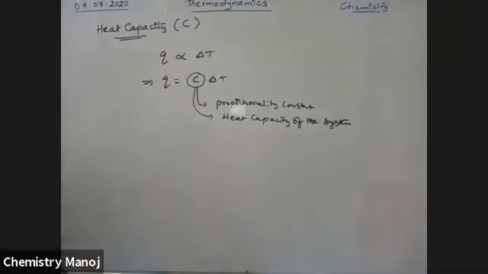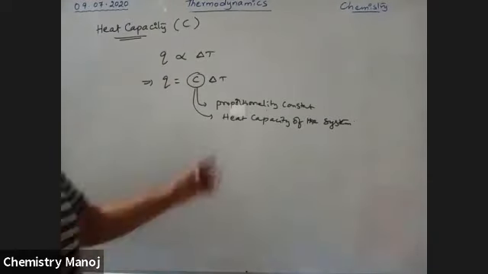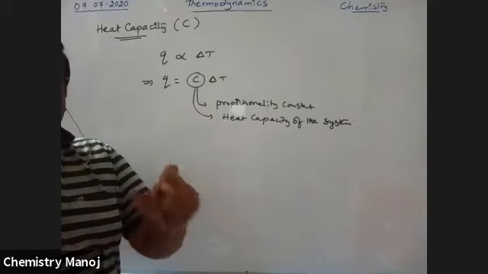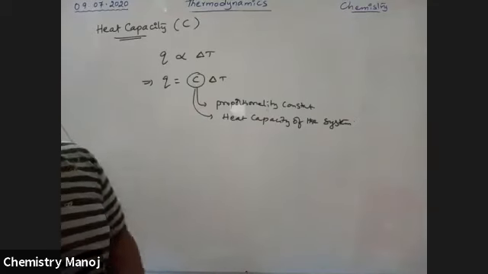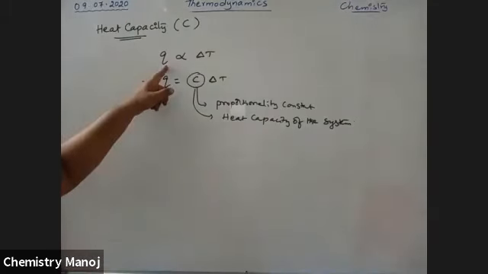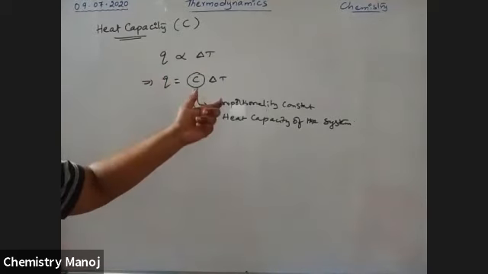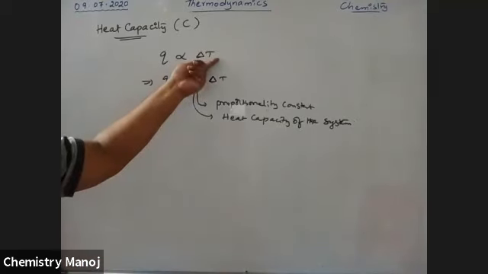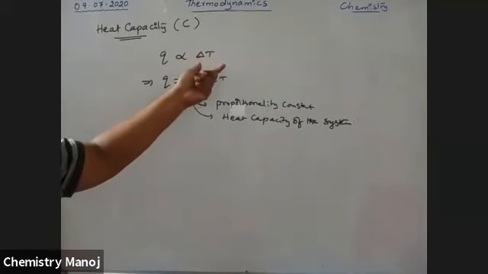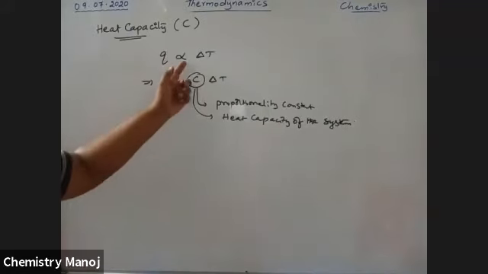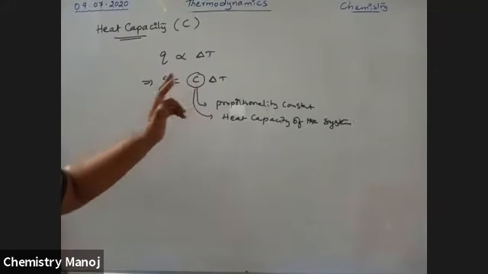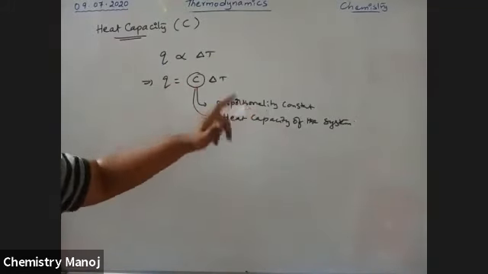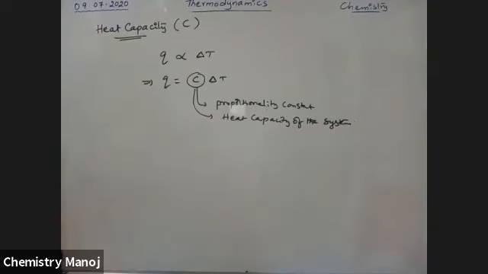So did you catch my point, my boys? So what is this heat capacity? It is nothing but the proportionality constant. I will explain the definition, please wait. We know some heat is supplied. That supplied heat energy is useful for the system to raise its temperature. Delta T is nothing but T2 minus T1, the rising temperature. By removing the proportionality, a constant is applied. Here we call that constant heat capacity.